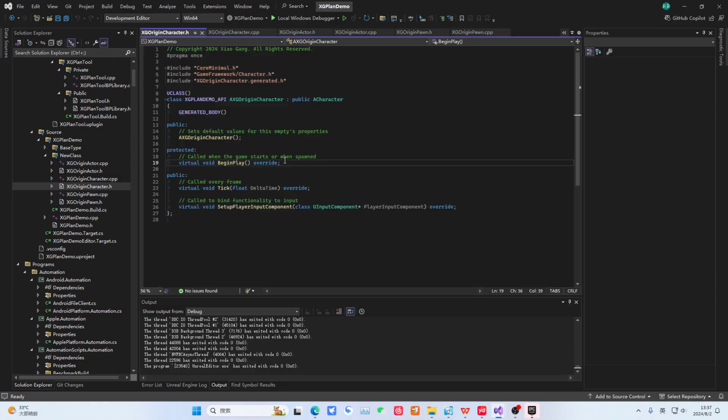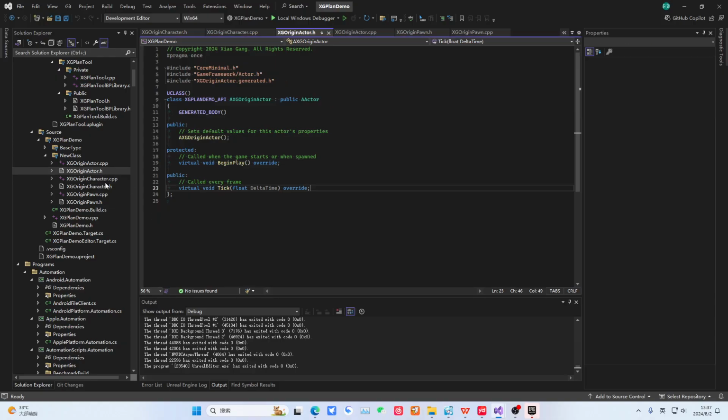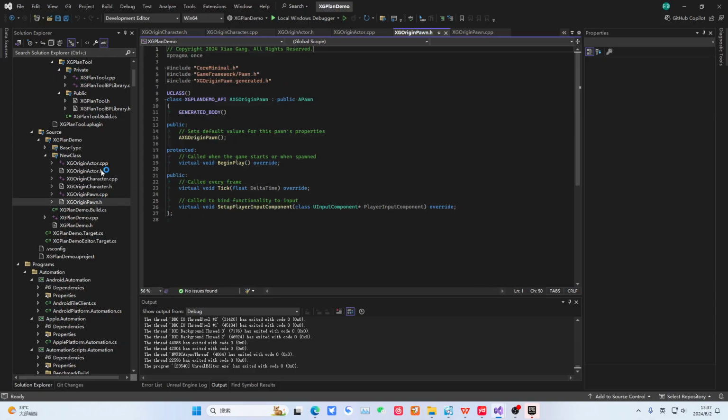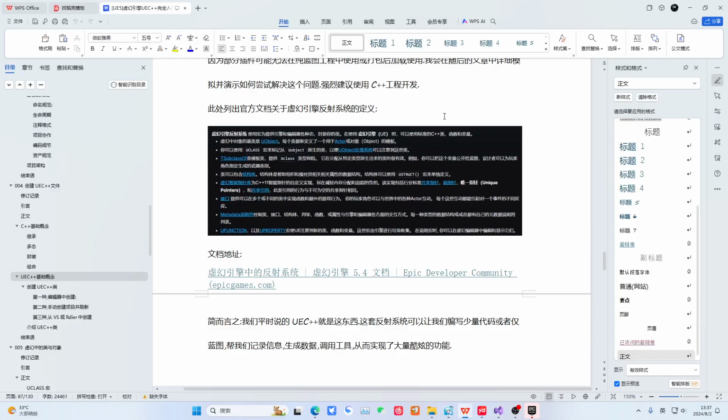We mainly refer to this official documentation and then explain the examples to you. Yes, that is, you need to know the actor in blueprints, object, pawn, these things correspond to what in C++. How do I control the camera? In blueprint, in C++, how to control the camera. These are the basic concepts. Then there are also some not so basic concepts like these UCLASS, these UPROPERTY macros, these smart pointers, and various metadata specifiers. These are not things you need to master right now. They are things you will need to master in chapters 5 and 6. So this chapter is about basic concepts.